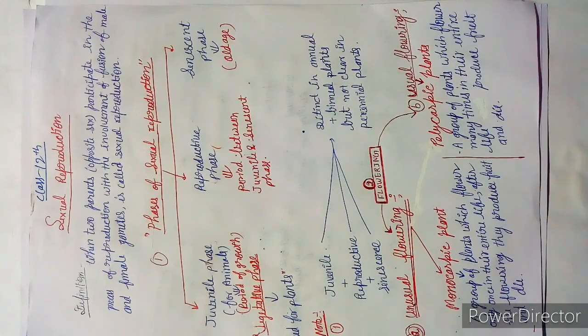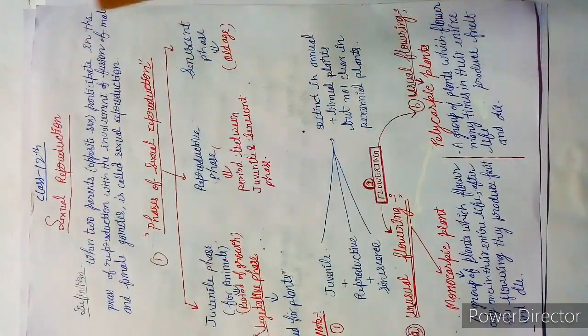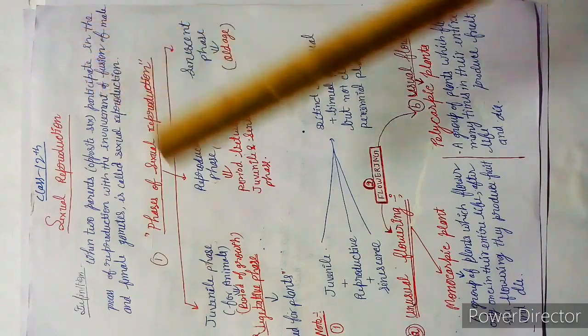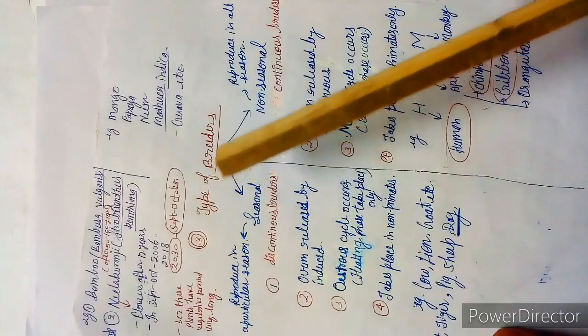The first topic coming into the chapter on sexual reproduction is the phases of sexual reproduction. Students, I will teach you all three subtopics in that. First is the phases of sexual reproduction, second is the flowering, and third is the types of breeders.